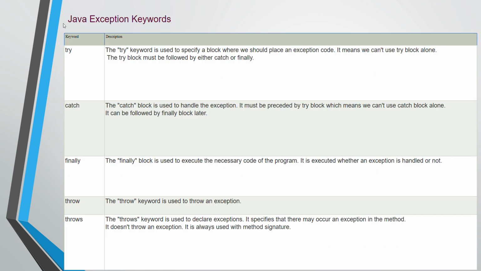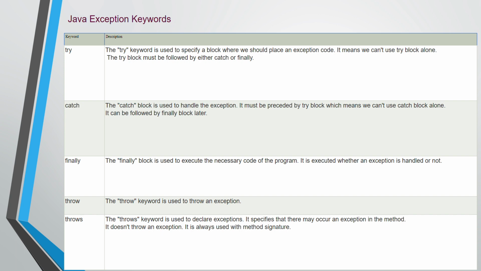So next, Java can use some inbuilt keywords for handling the exception. There are a total of 5 keywords we are referring to in Java. First is try. The try keyword is used to specify a block where we should place the exception code. Whatever unexpected events or causes arise in our program, such block of code is mentioned under the try block.